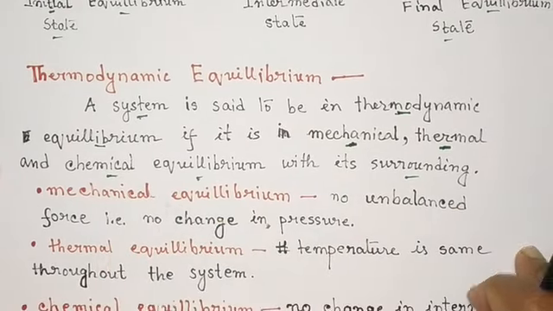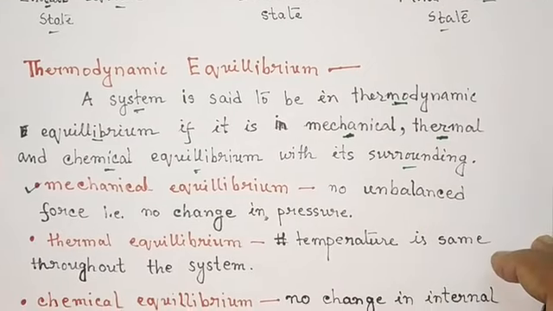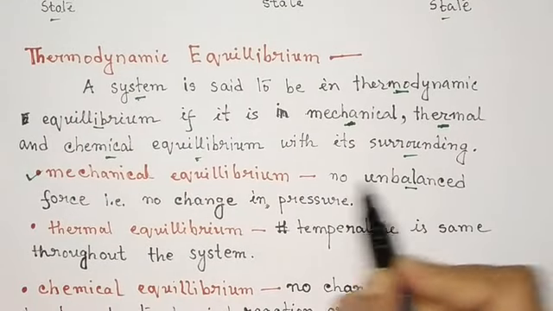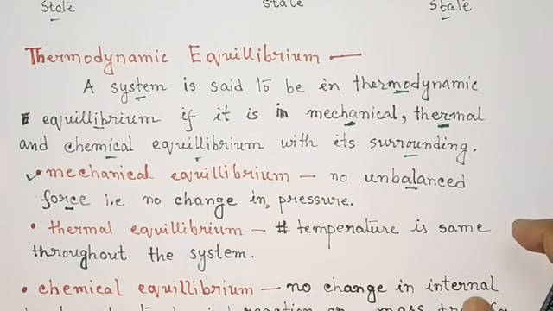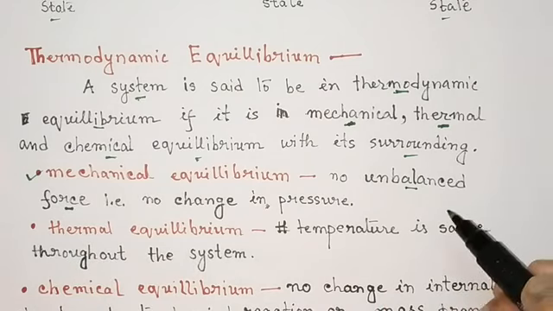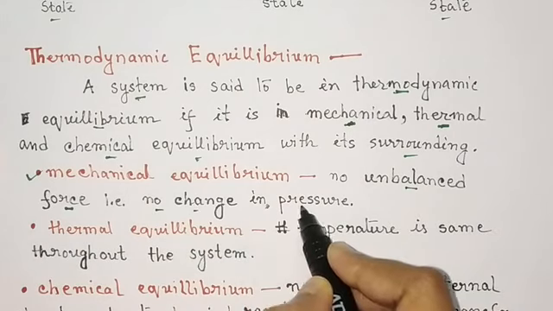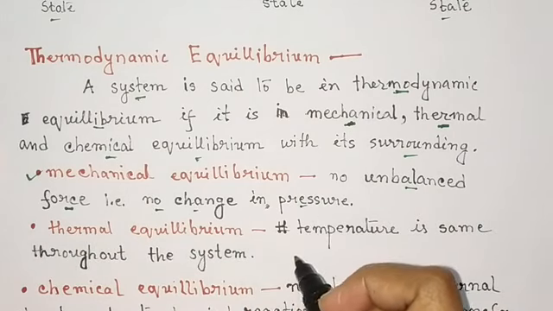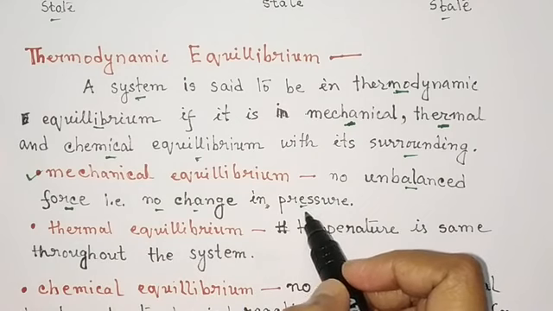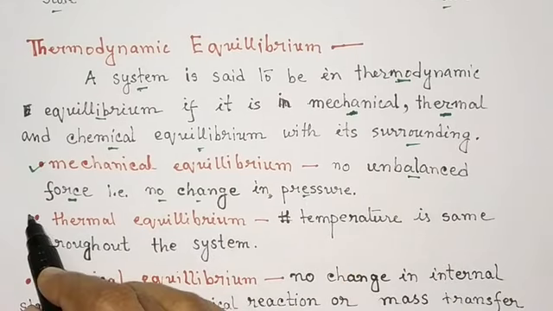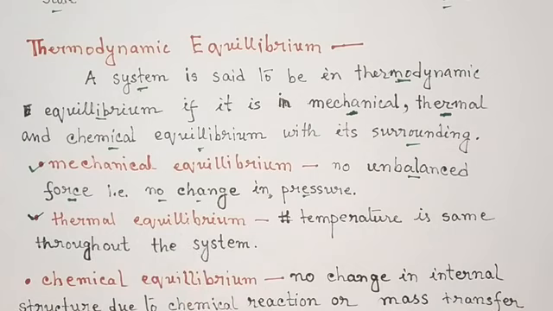So what is the meaning of this mechanical equilibrium? It means there is no unbalanced force acting within the system or between the system and the surroundings, so that there will be no change in pressure. Throughout the system, the pressure will be the same everywhere. Next is thermal equilibrium. As we have seen, a system is said to be in thermal equilibrium when the temperature is the same throughout the system.